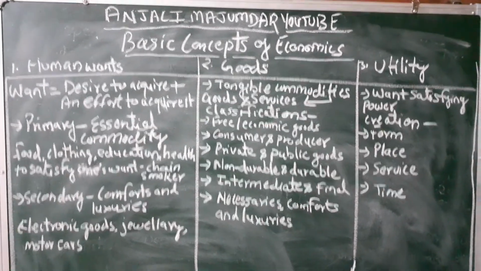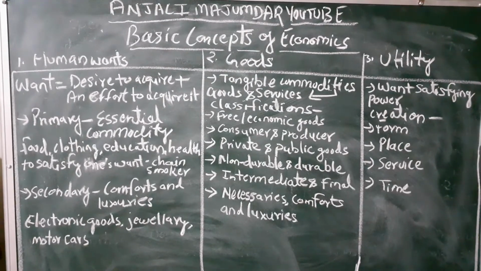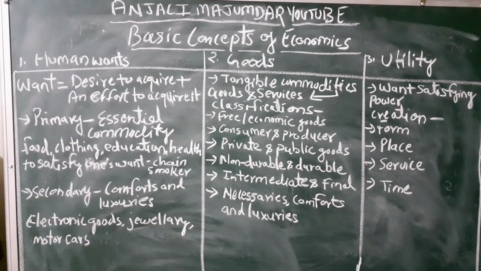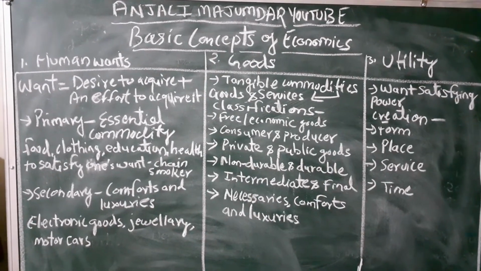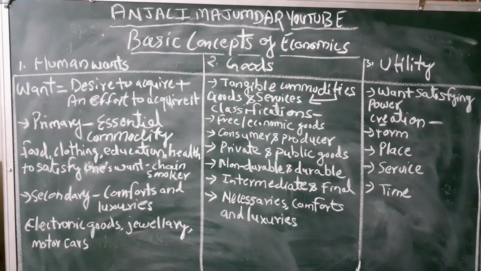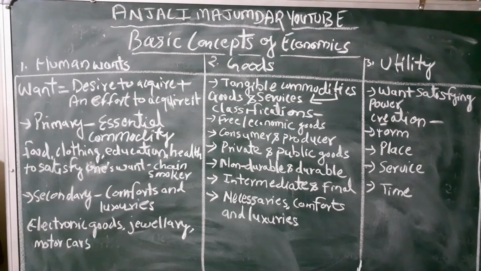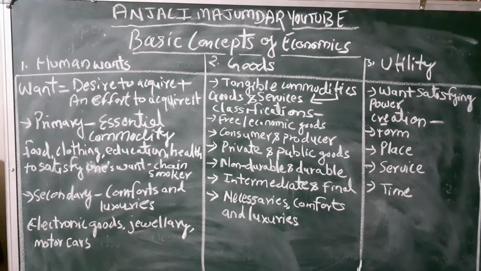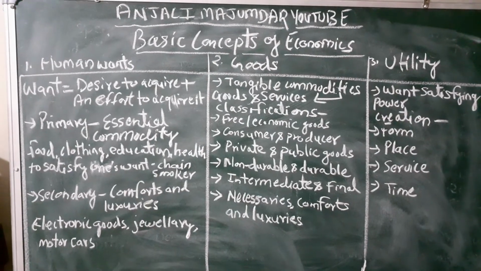Now, say water in desert areas, okay, water in a desert area is a scarce good. It has got a price, right? So it is an economic good. Whereas the same water is a free good when it is available in lake areas or river areas or any places which are situated on the bank of a particular river, right?